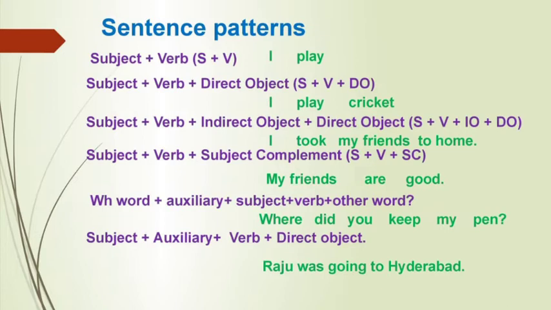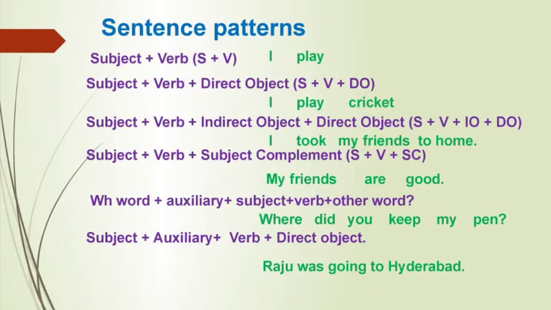Second one, subject plus verb plus direct object pattern. Example, I play cricket. Subject, I, verb, play, direct object, cricket. Some more examples. Jenny made a cake. Monkey eats banana. She loves her job.